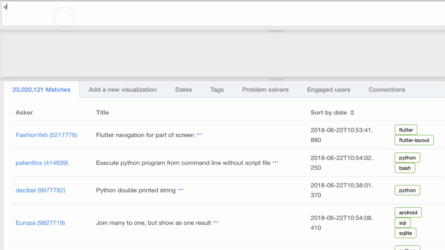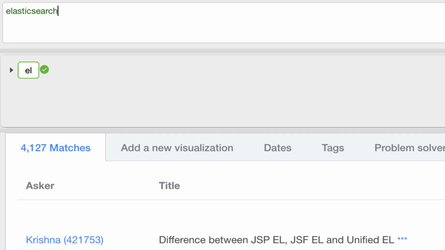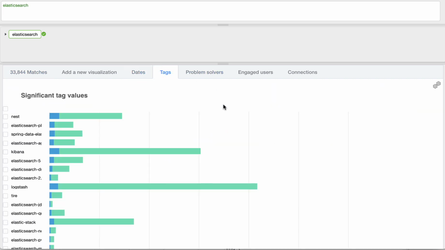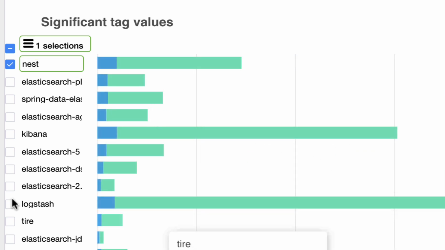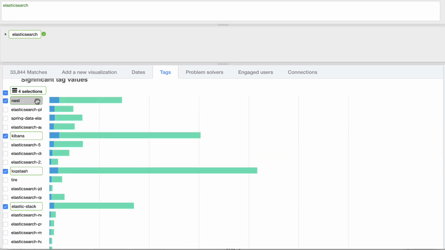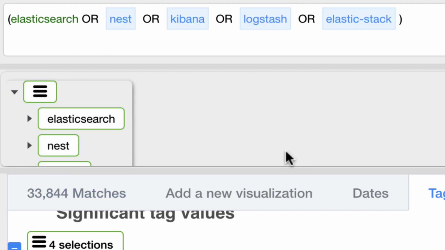Let's search for Elasticsearch. That's the tool that I'm most familiar with. If we search for Elasticsearch, then we can see when those questions were being asked. We can also see a lot of related tags. Nest is a tool used by C# programmers to talk to Elasticsearch. Kibana is a visualization tool. Logstash is a tool for getting data into Elasticsearch. And the Elastic Stack is collectively all these things together. So I might want to take these 4 clauses and add them in.